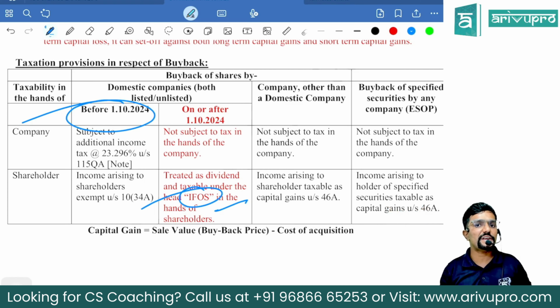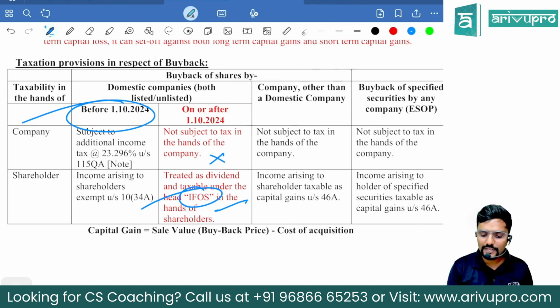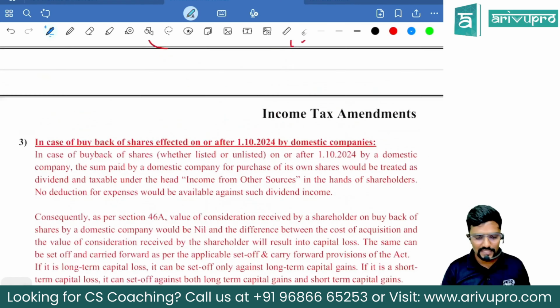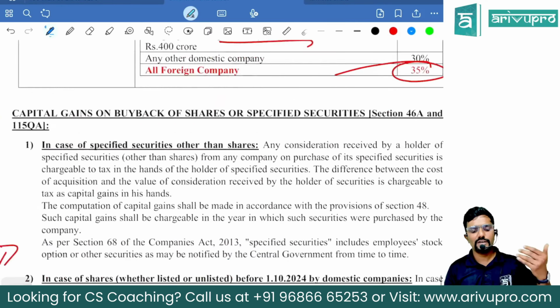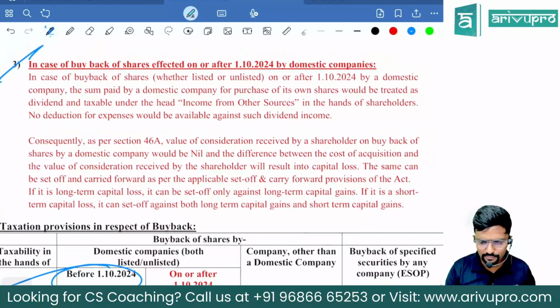We already covered 222F. Same thing, connected. Whatever is the buyback price the company paid to the shareholder is deemed dividend income in the hands of the shareholder, taxable at normal rates as normal income. Can he claim any expenditure including cost of acquisition? No, you cannot claim. Yes. Sir, should the company pay tax on it? No. I will just read it. What is the change? So this third point is a new point now, guys. First, 1 and 2 we would have already seen. Third is new. Let me read it.